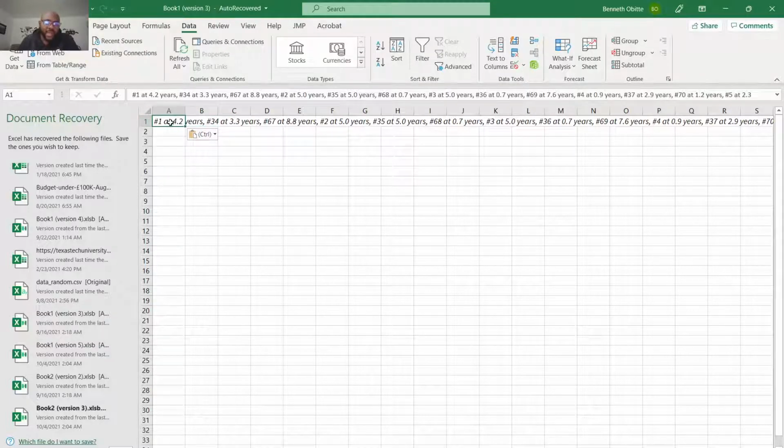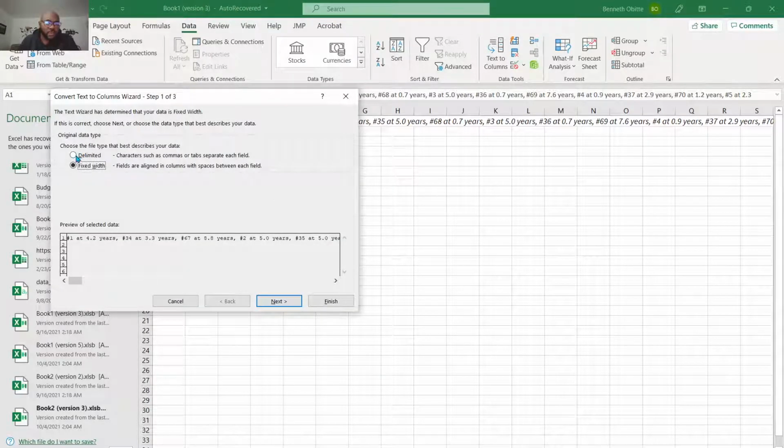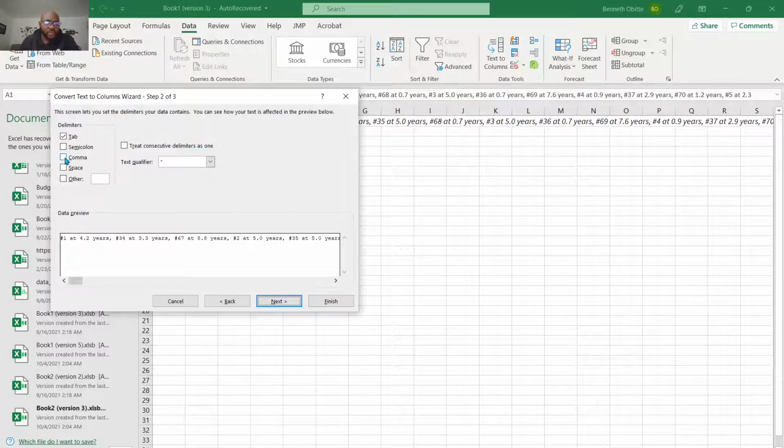So let's highlight the first cell, go to Data, then Text to Columns, click on Delimited, next, use comma.